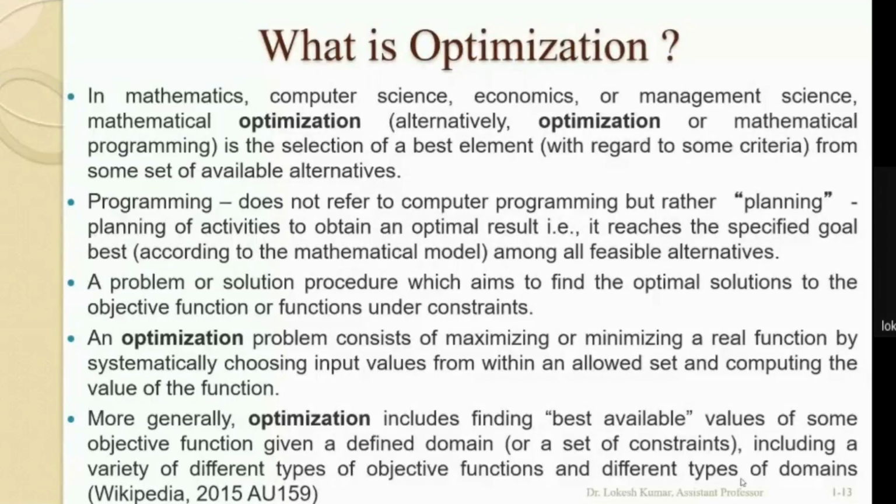A problem or solution procedure which aims to find the optimal solution to the objective function or functions under constraints is known as optimization. An optimization problem may be a maximizing or minimizing type of a real function or a number of real functions which have some constraints.